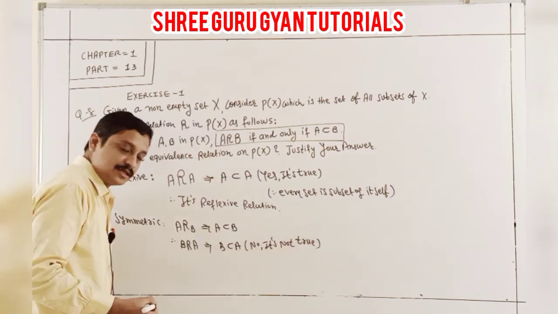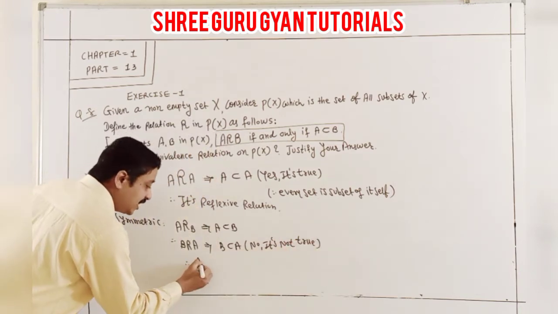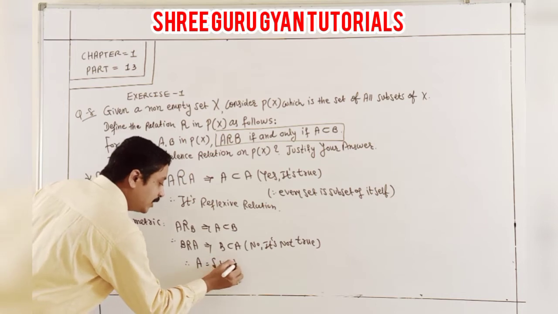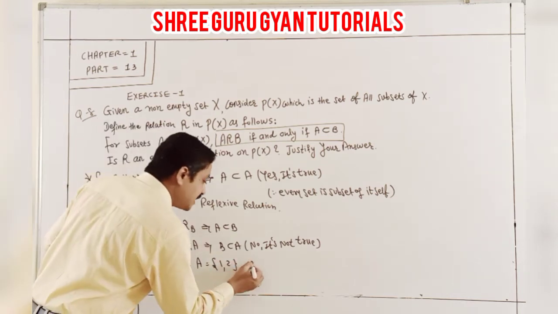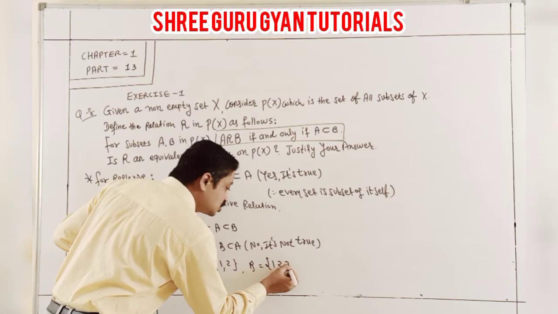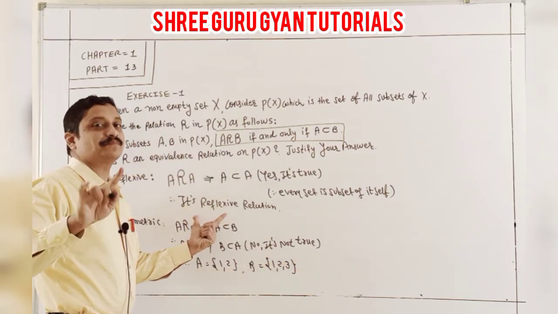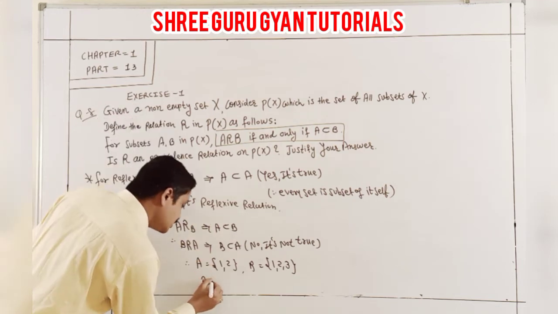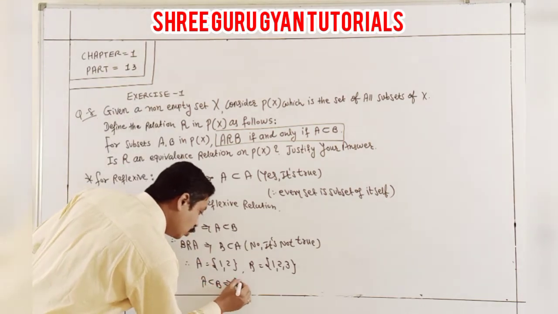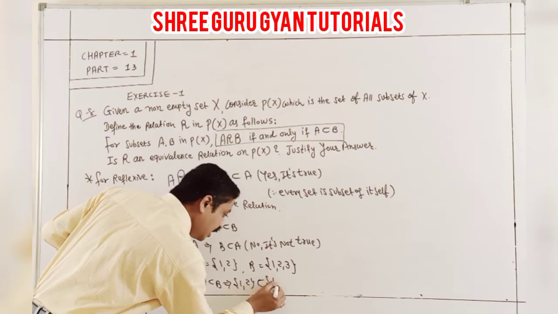For example, take A as {1, 2} and B as {1, 2, 3}, because we need A subset of B. It is true that {1, 2} is a subset of {1, 2, 3}.